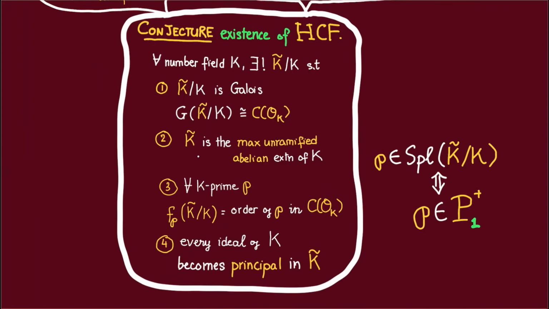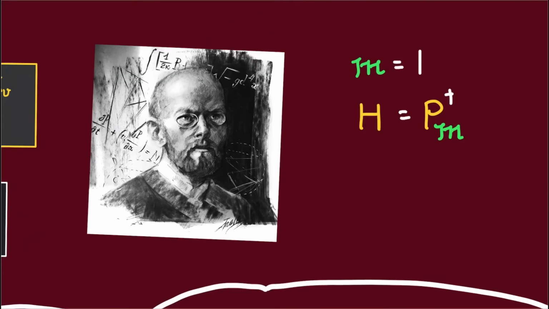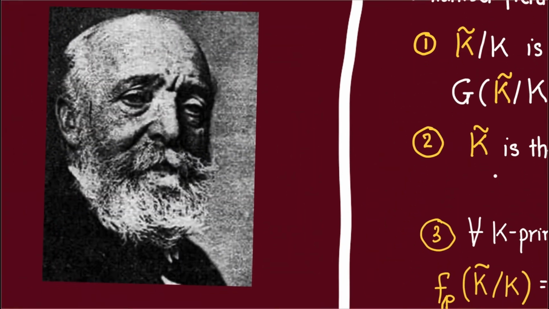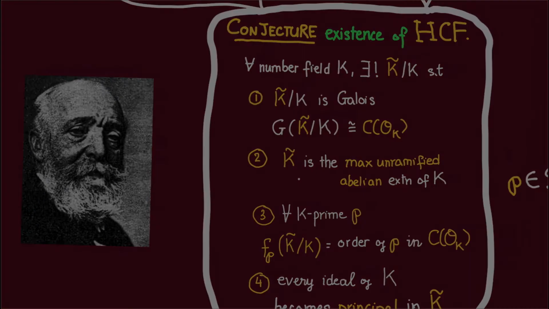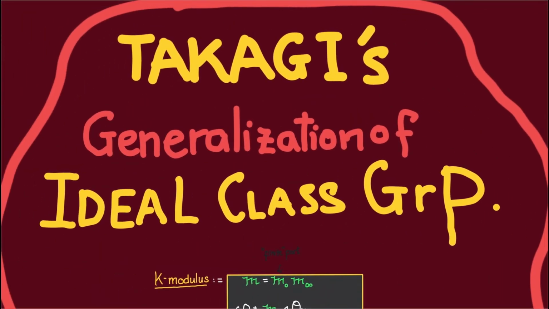Now, Hilbert made this conjecture and was able to prove part of it. And then Furtwängler was able to extend this proof. But it was the Japanese mathematician Takagi who finally managed to prove the existence of Hilbert's class field in full generality. And that's what we are going to discuss in the next episode.